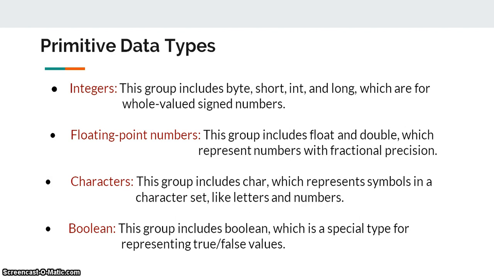So, coming to more explanation of these primitive data types, the first category is integers. This group includes byte, short, int and long, which are for whole valued signed numbers. Floating point numbers. This group includes float and double, which represent numbers with fractional precision. Characters. This group includes char, which represents symbols in a character set like letters and numbers. Boolean. This group includes boolean, which is a special type for representing true or false values.